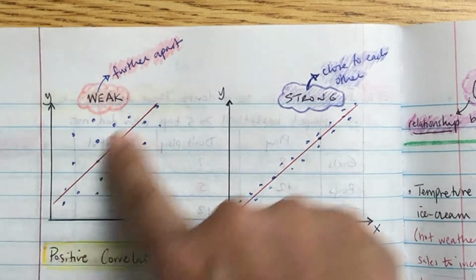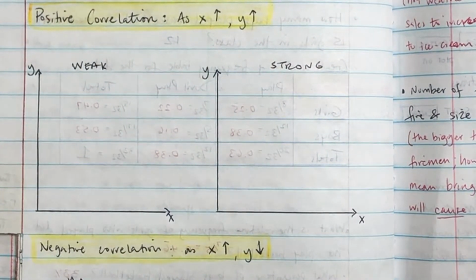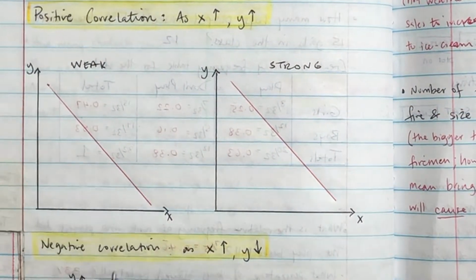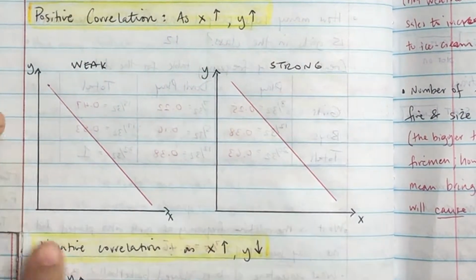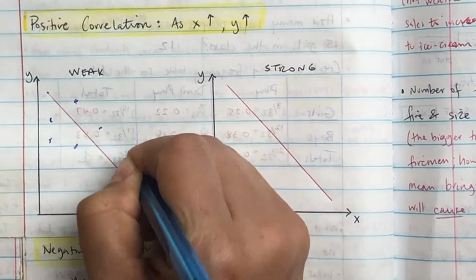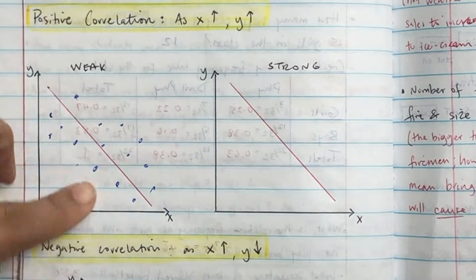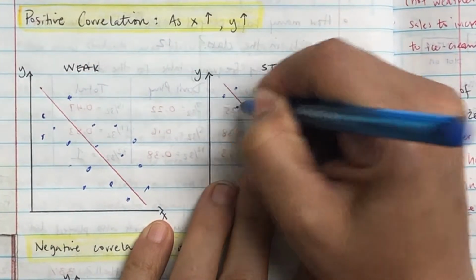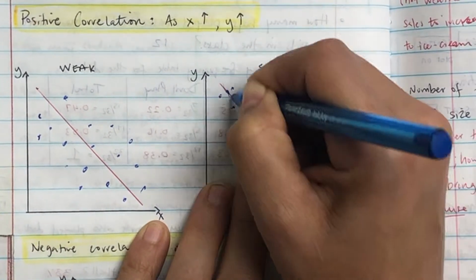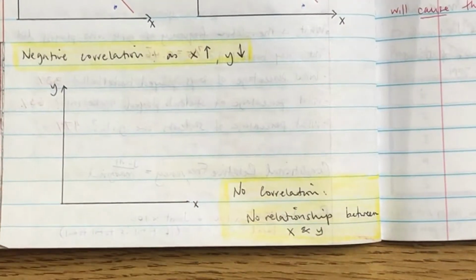You just need to know that going up is positive. As x increases, y increases. So if you want to do a negative one, obviously it's the line going down. As x increases, y decreases. And then weak would be the dots are far apart, but they're still going down in that general line. And strong would be they're still going down, but very close to the line. So weak, the dots are far apart, but you can see that they're going down or up. And strong is they're very close to that line.